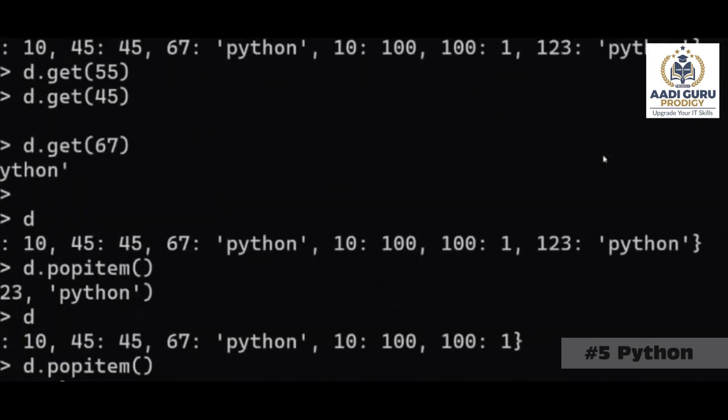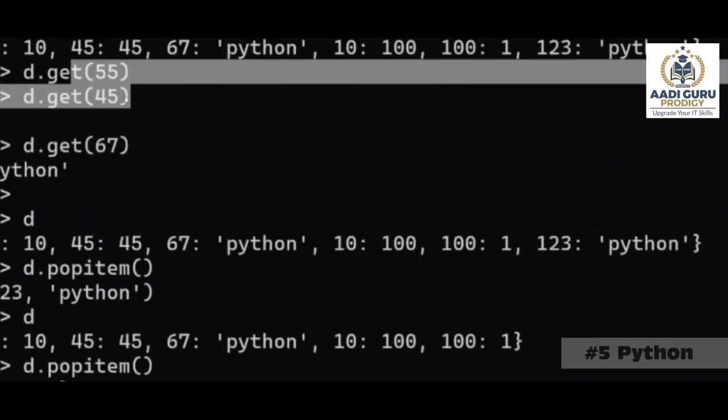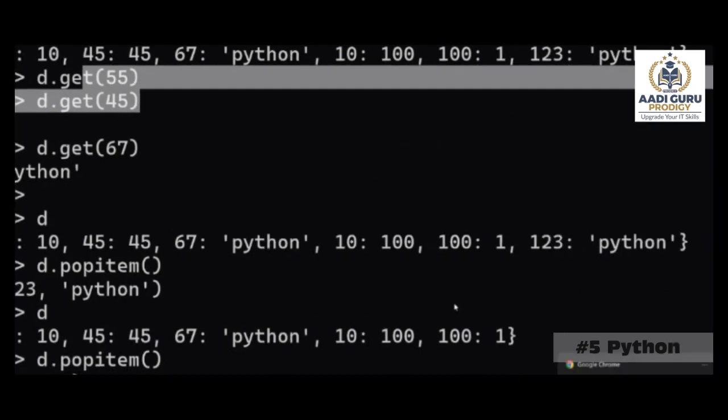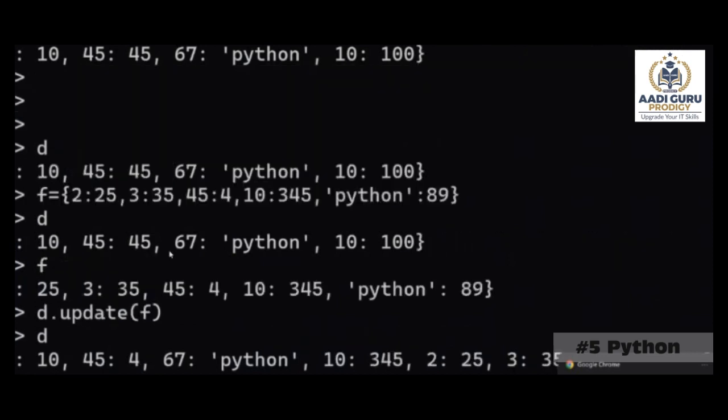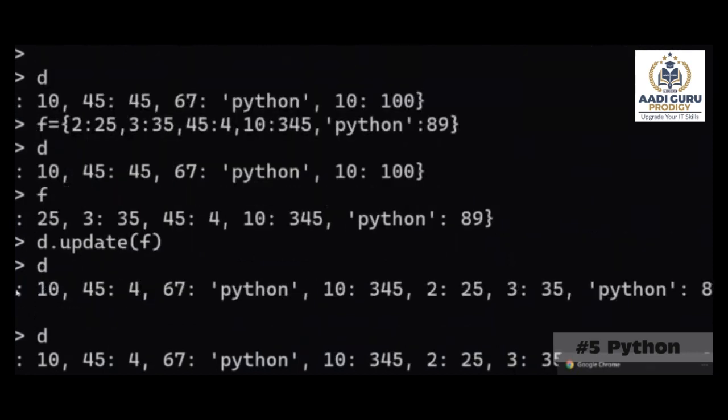We have discussed get till here. If you want to check whether any key is existing, if it is existing, then pull the value. If it is not existing, then don't give any error. Update. So update is nothing. See, for example, you have a dictionary. Okay. So this is one dictionary.